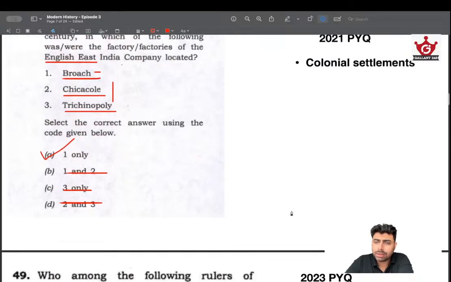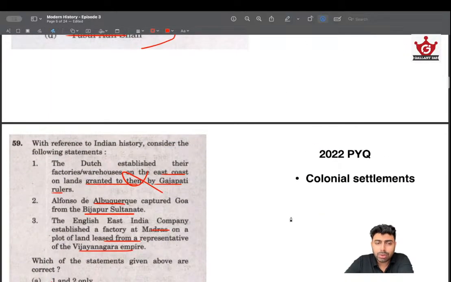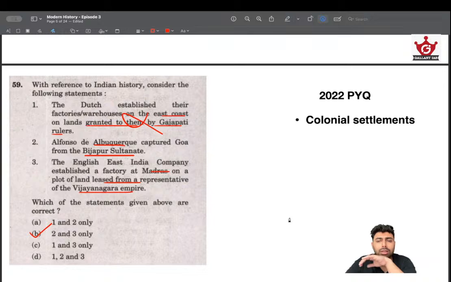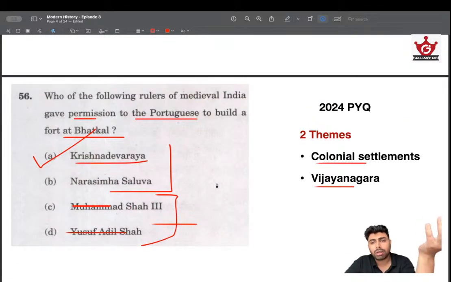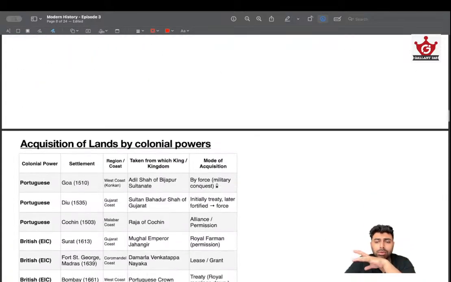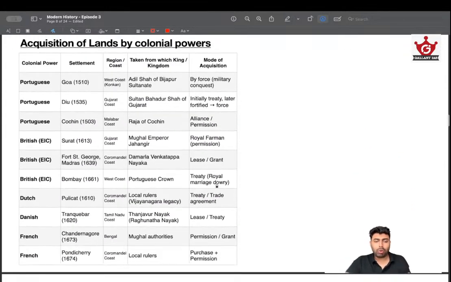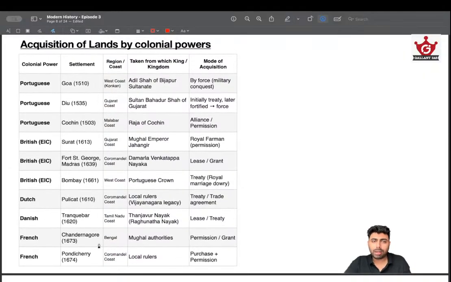In 2023, 2021, 2022, continuously for 3 years, they have asked this question on colonial settlements. And in 2024, another question has been asked, and this time it is linked with Vijayanagara. That's how the trend is. So it is imperative on our side to learn about these things. And I have made a comprehensive list based on the PYQs and the questions that we could expect in the upcoming years based on this initial conquest or initial permissions given for settlement.